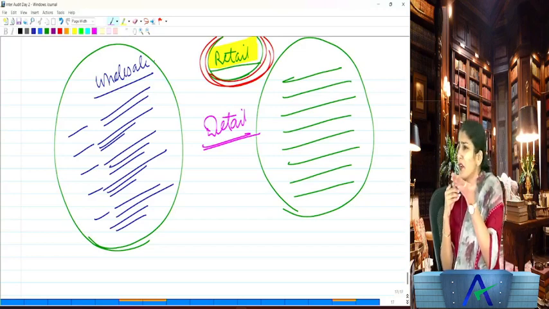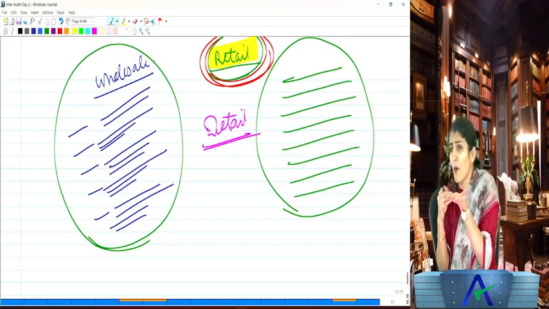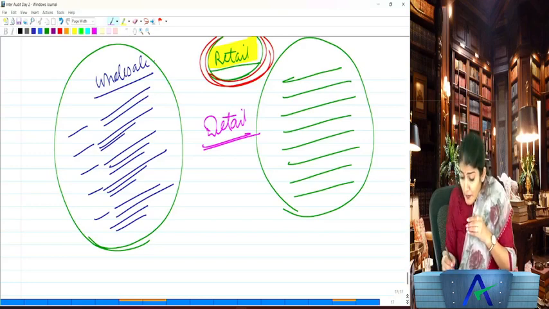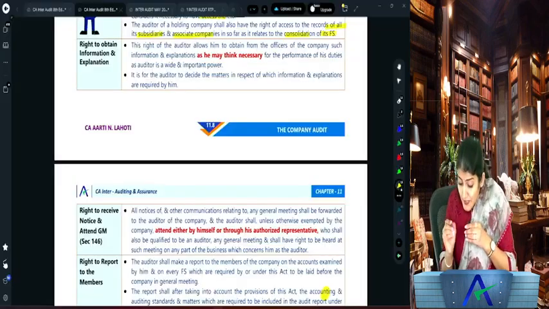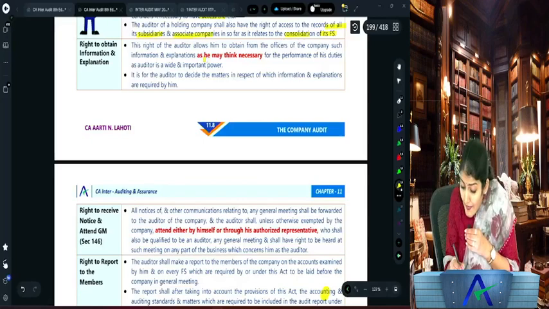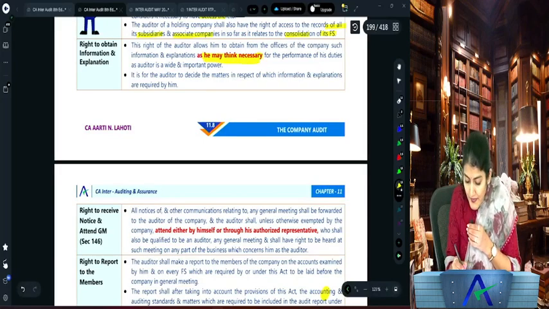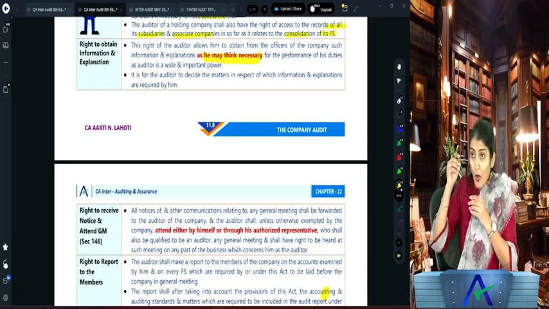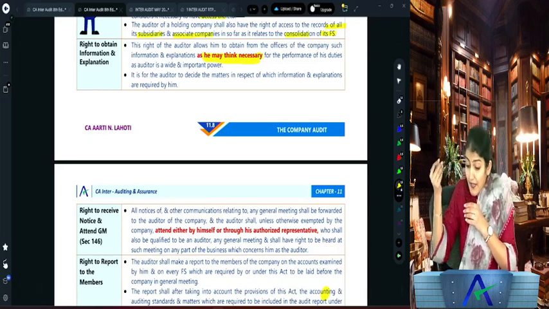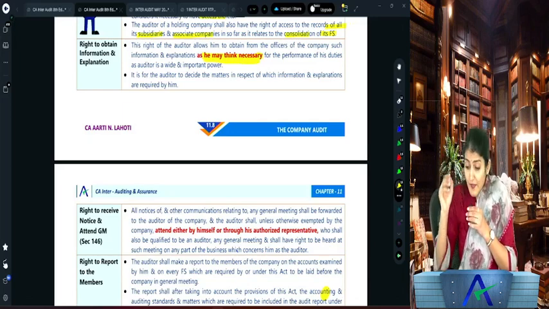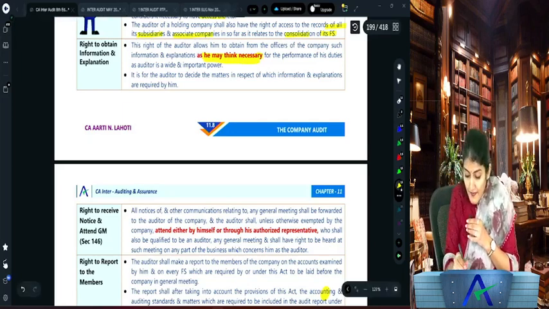And then they say, auditor, how many questions are you asking? Oh my God. How many questions can the auditor ask? As many as he may think is necessary for the performance of his duties as an auditor. So how much question, information and explanation can he ask? As he may think is necessary for the performance of his duties as an auditor.